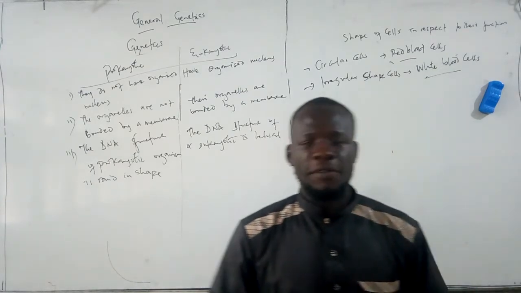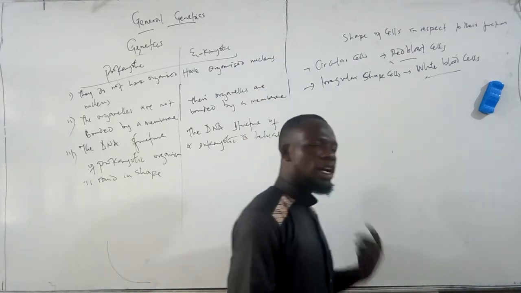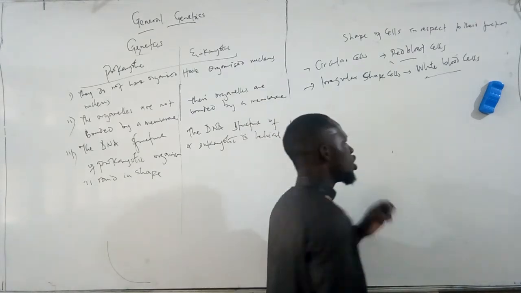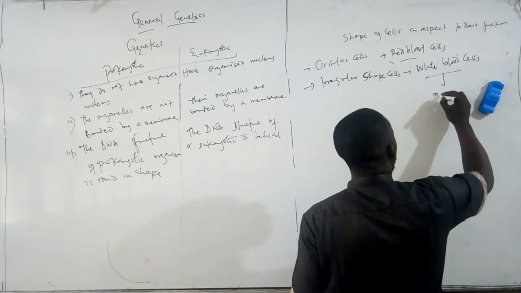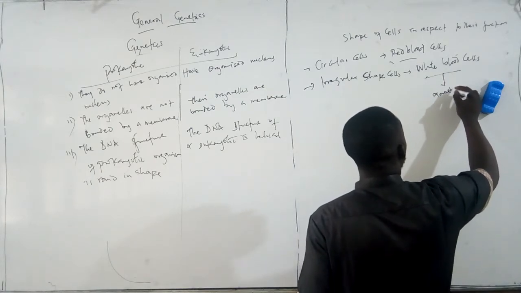That is, it doesn't have a definite shape, or we can refer to it as amoeboid in shape.